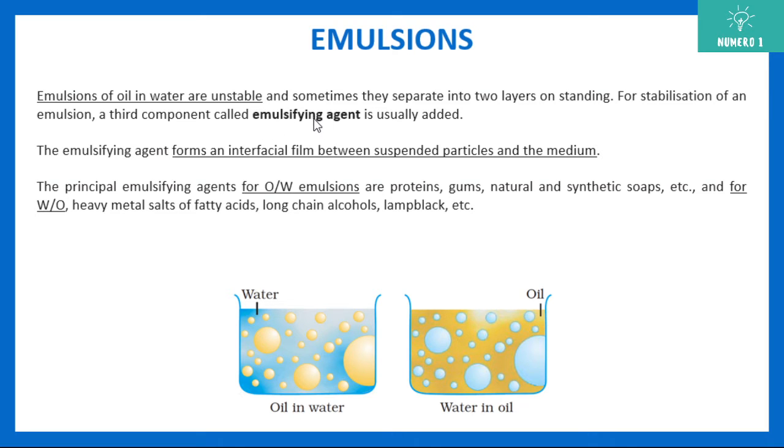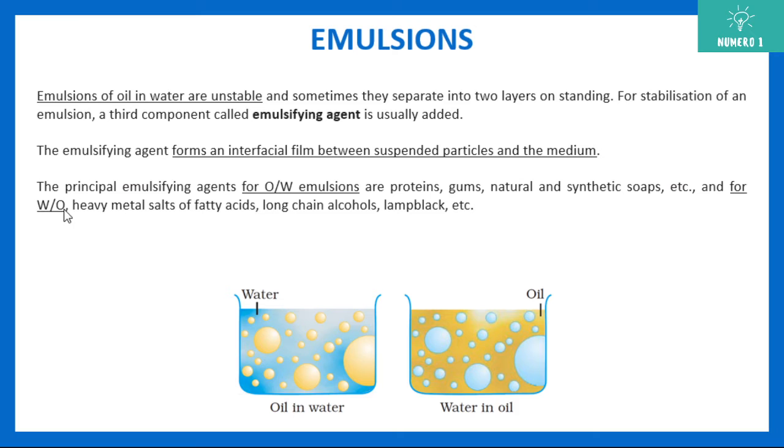If you want to keep the emulsion for a longer time, we need an emulsifying agent to be added. The emulsifying agent forms an interfacial film between the suspended particles and the medium, so that the oil and water do not coagulate and do not separate.